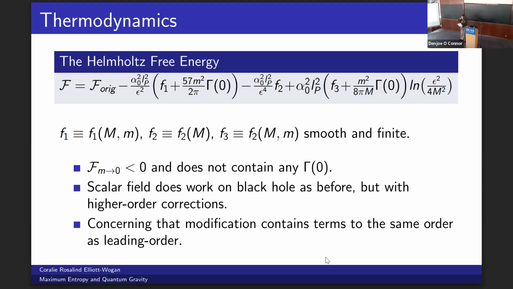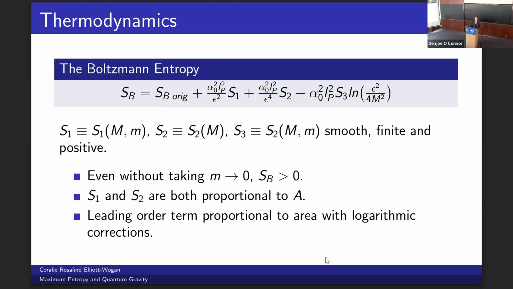Then in the limit of the mass of scalar field going to 0, the free energy is still negative, indicating that the field does work on the black hole. Something that's a little bit worrying, and we will see this again and again, is that the supposedly quantum correction adds such a significant modification. The leading order term before was proportional to epsilon squared, and we now have similar order terms, so we're modifying the leading order term, which is definitely not what would be normal for a quantum effect, but we'll see what the other quantities look like.